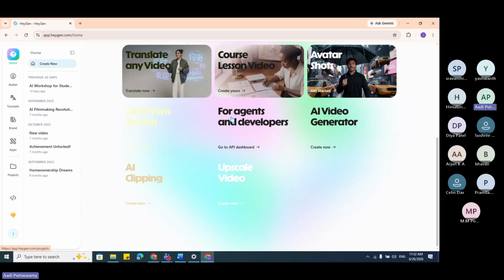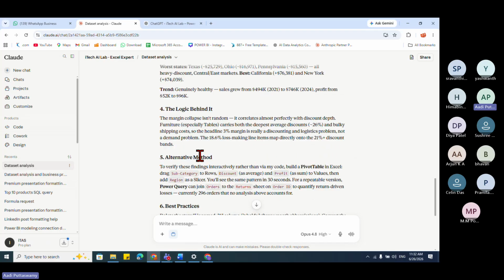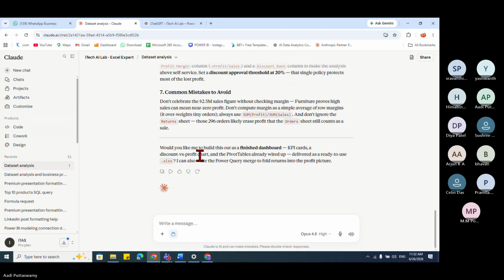So anyways, see, here also we have these agents where I can create the agents. Suppose you want to create any videos, I can just mention it, and we'll create the videos and so on. So each and every application now has its own agents where they can create it. See here, if you want to ask any other questions, mention them there. It will give me that particular answer.